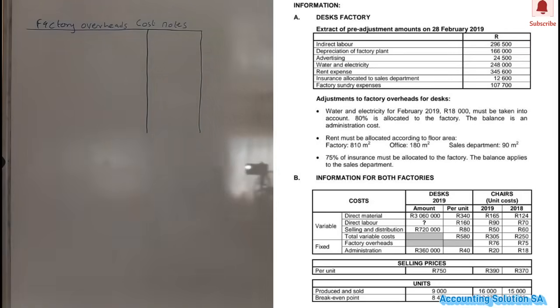If you check, bullet number 1 is water and electricity, number 2 is rent, number 3 is insurance, which means that we don't have any effect on indirect labor.